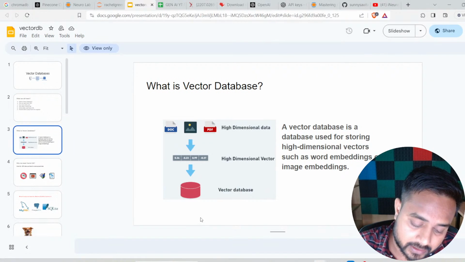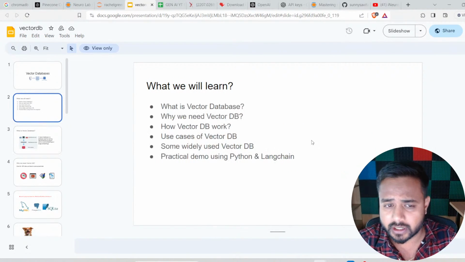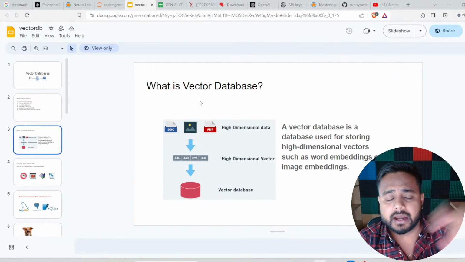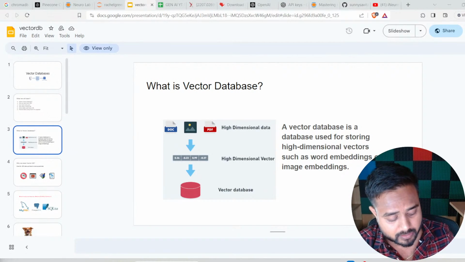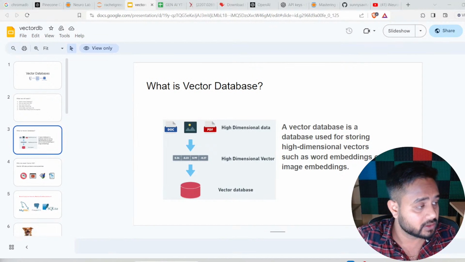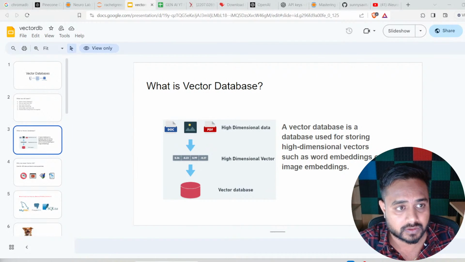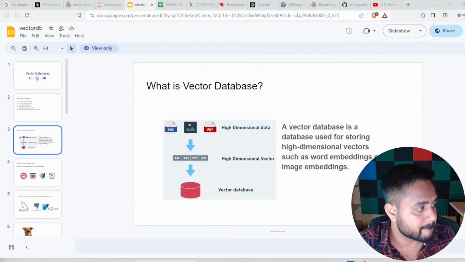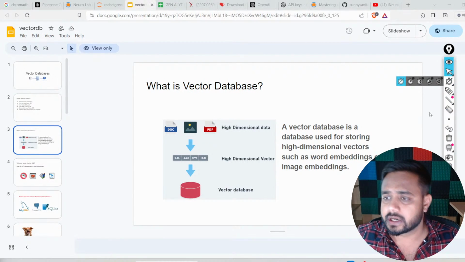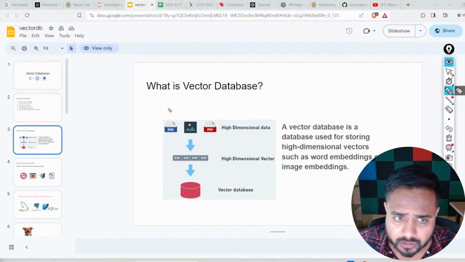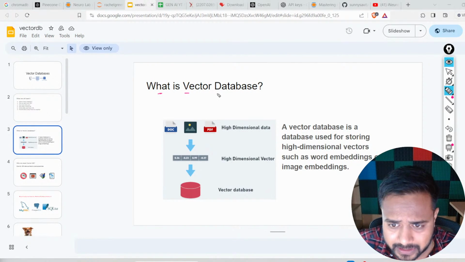Great, so let's start with the session now. Here in this PDF you can see I have written something about what a vector database is. First of all, let me open my pen. Just a second. Great.